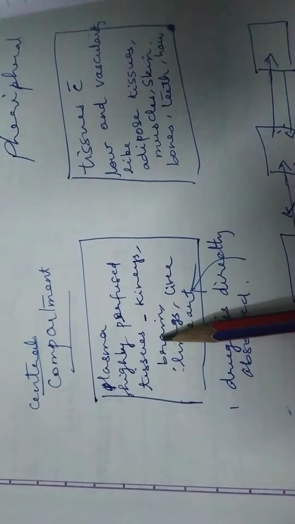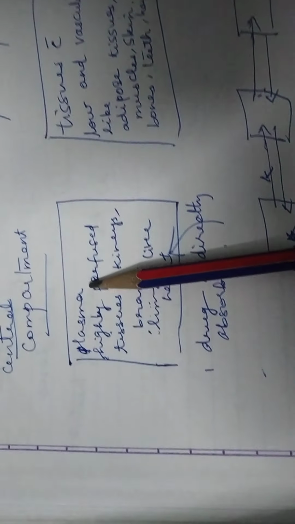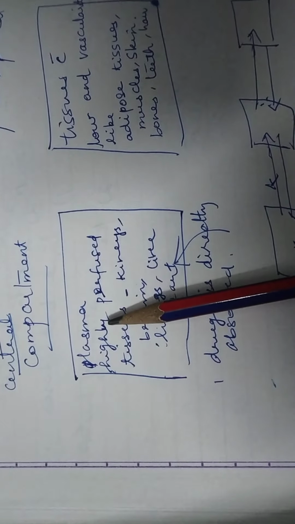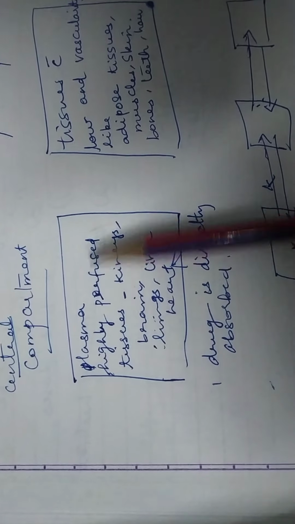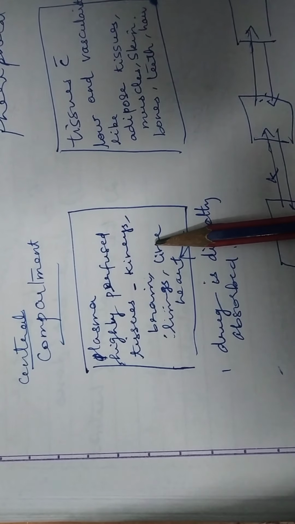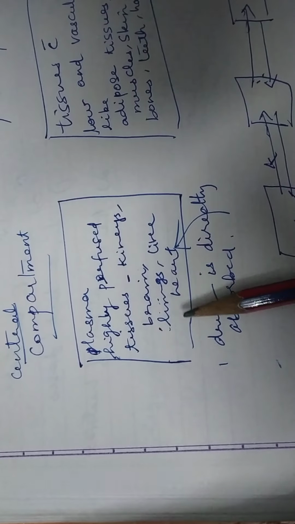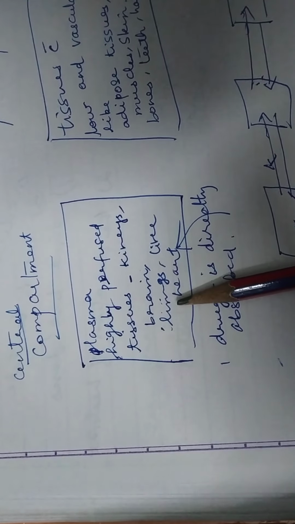The central compartment comprises plasma and highly perfused tissues like kidney, brain, lungs, liver, heart, etc. So the drug is directly absorbed into this central compartment.